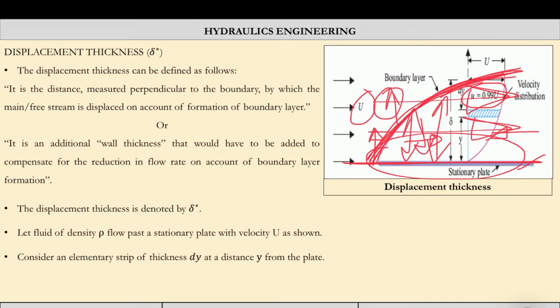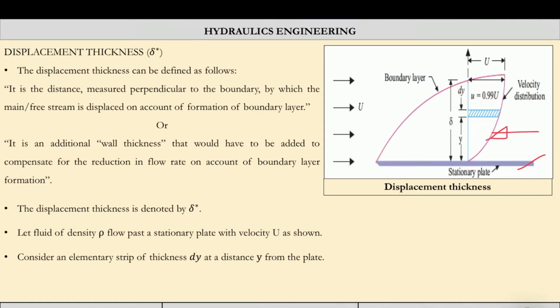So this is the displacement thickness delta star, or in other words, it is an additional wall thickness that would have to be added to compensate for the reduction in flow rate on account of boundary layer formation. So in other words, or we can see, let me just remove it.